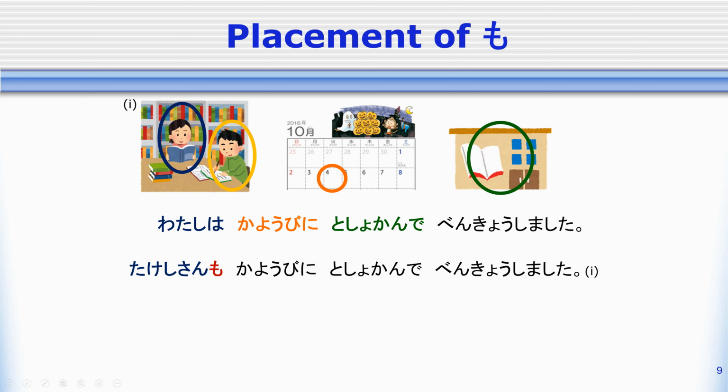The one that is different in the two sentences is the one where you want to put mo after. So, 私は、たけしさんも.